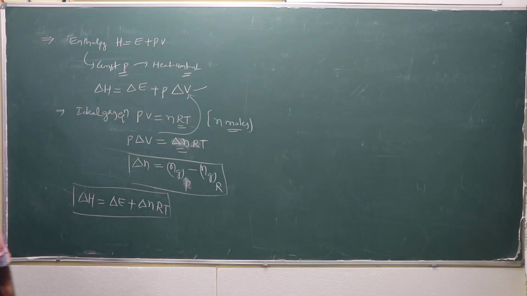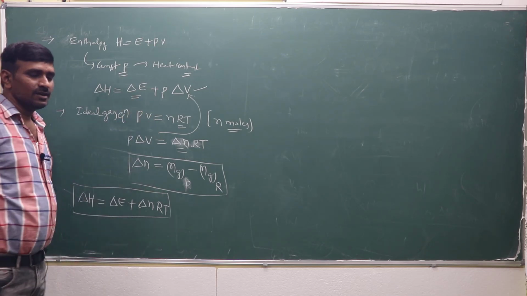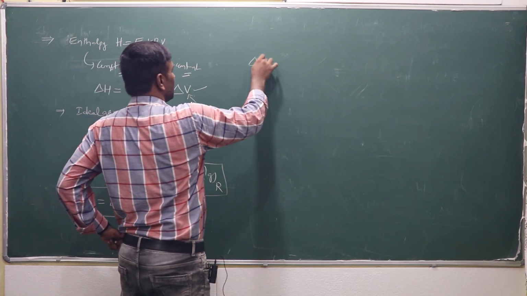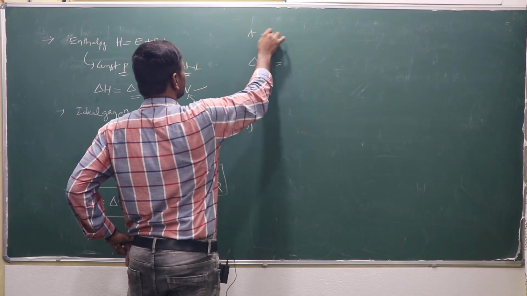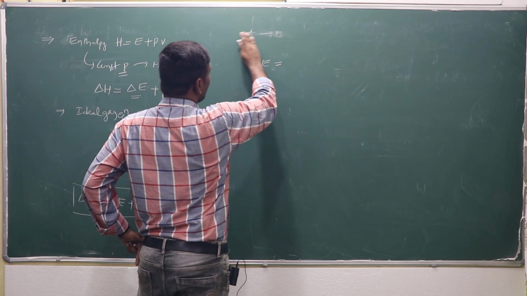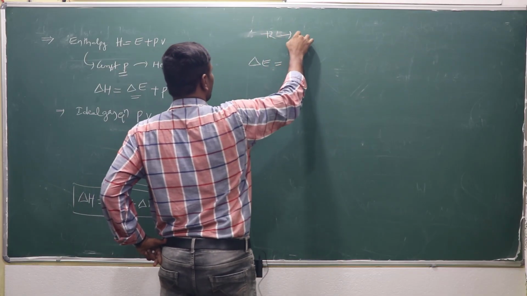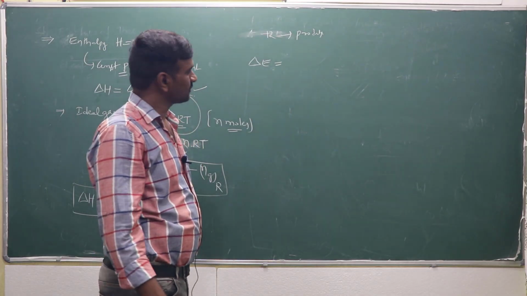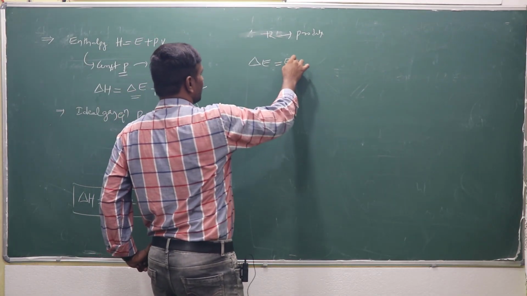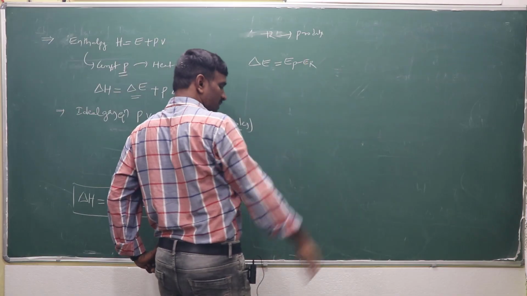And what is delta E? Delta E is the change in internal energy, E2 minus E1, or if it is a reaction, from reactants to products, E product minus E reactant, EP minus ER.